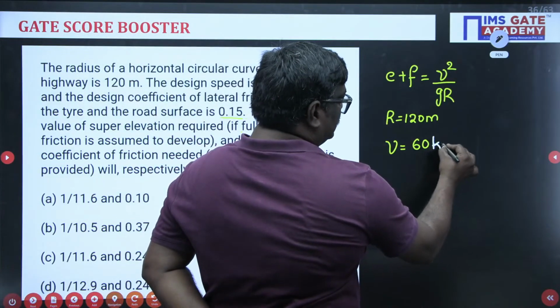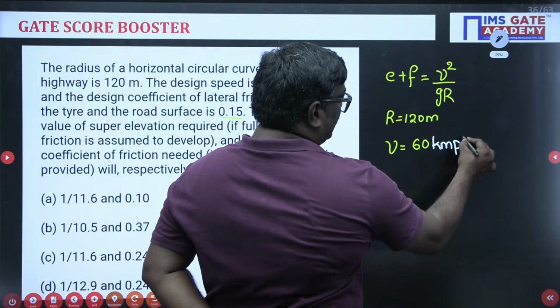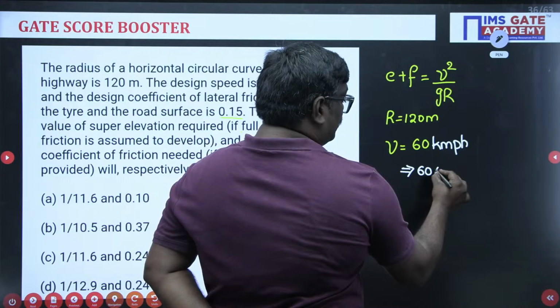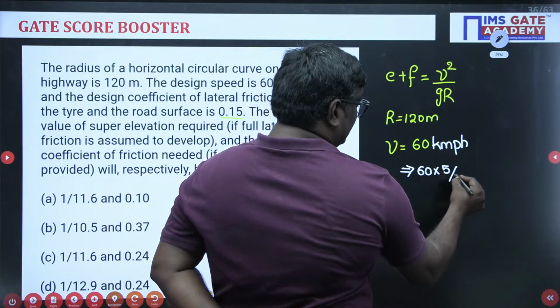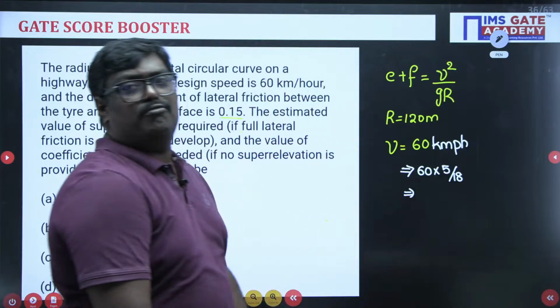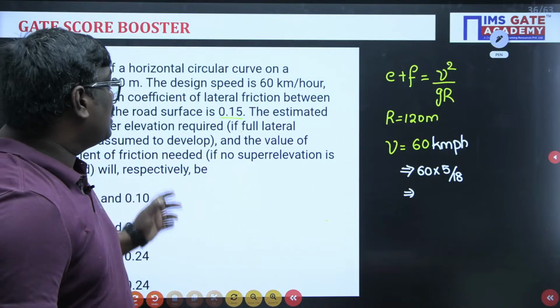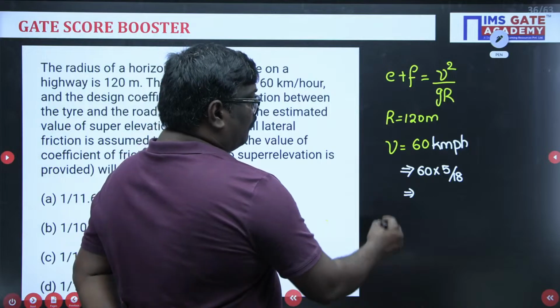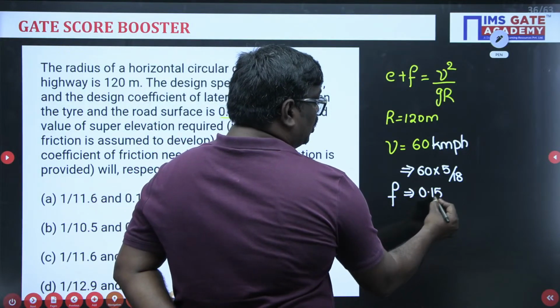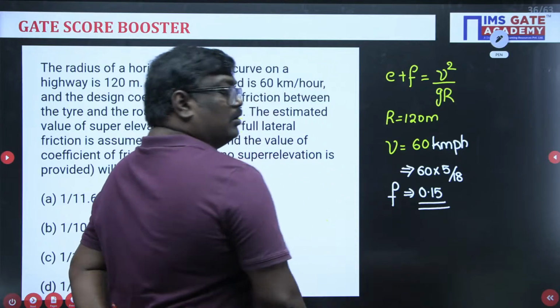If I consider 60 km per hour, it will be taken as 60 into 5 by 18 is the velocity. After finding the velocity, friction is equal to 0.15. What is the value of friction? 0.15.